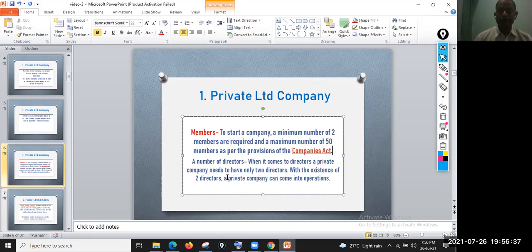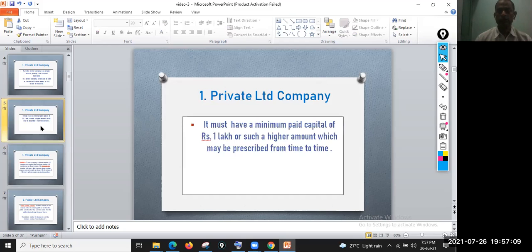Now, the number of directors. A private company needs to have only 2 directors. With the existence of 2 directors, the private company can come into existence. So the minimum number of directors is 2, and the number of members is from 2 to 50, and the capital required is 1 lakh.